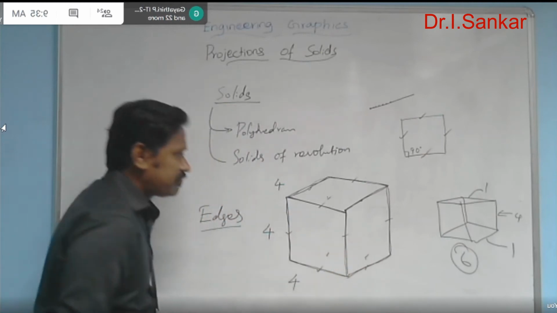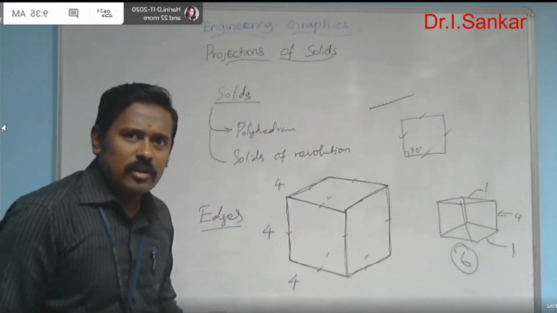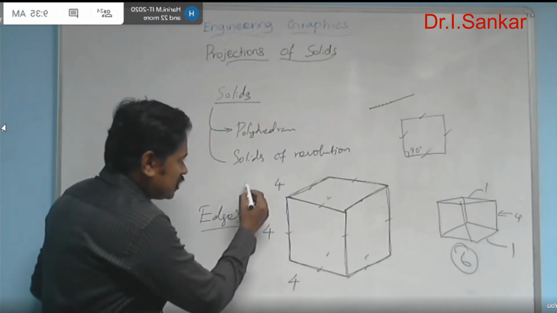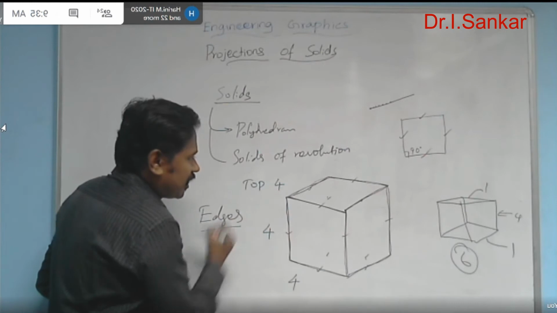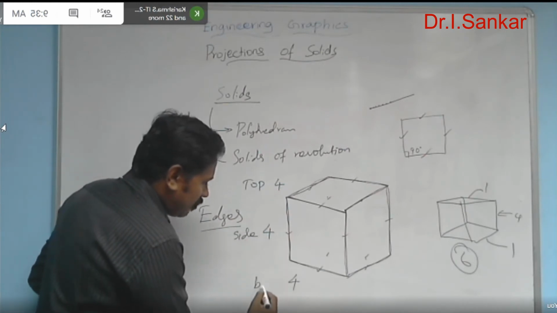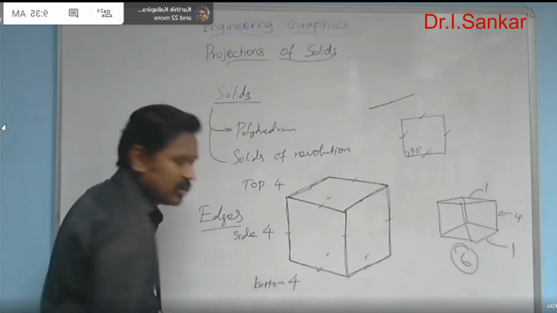4 edges. Totally how many edges can you find in this cube? 12 edges. Among the 12, in the top they are having 4, inside they are having 4, in the bottom we are having 4.